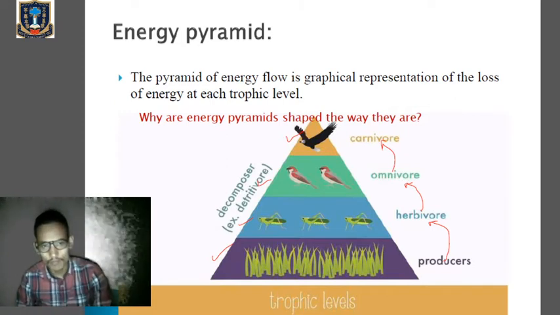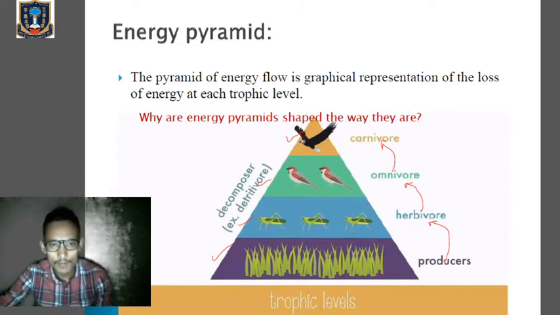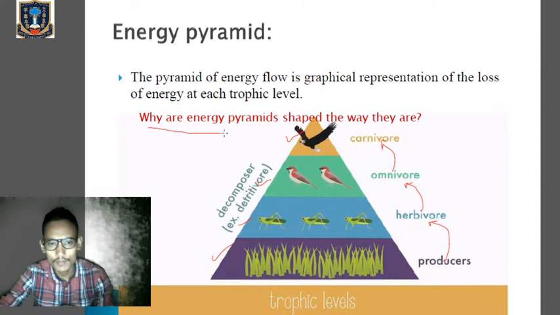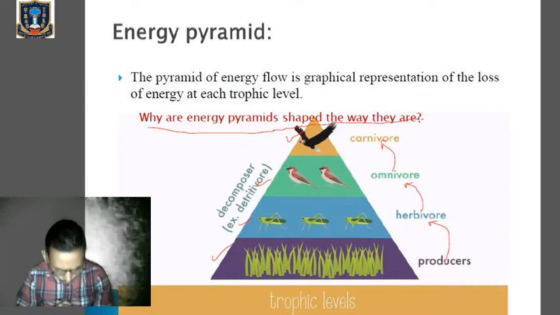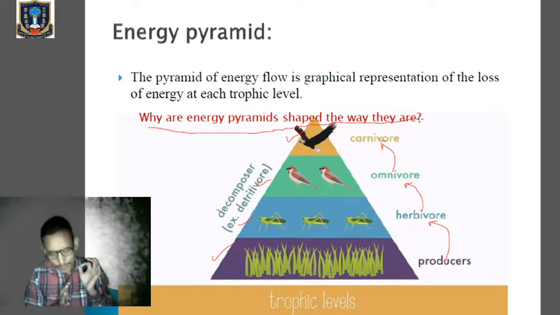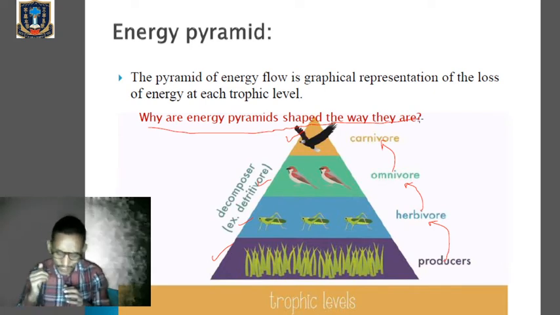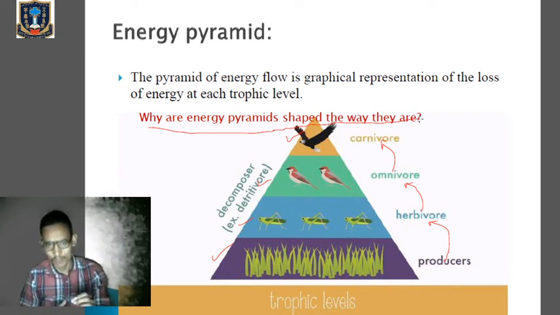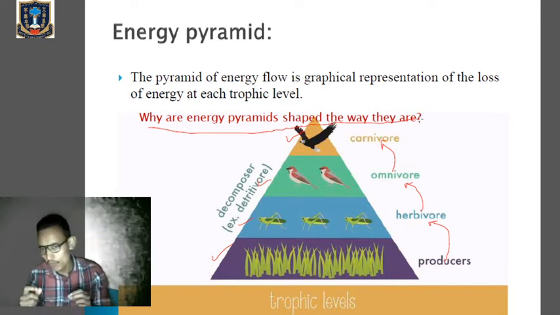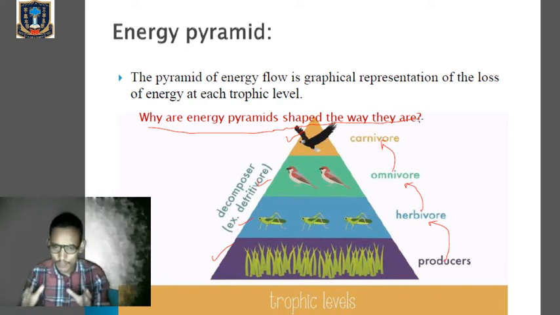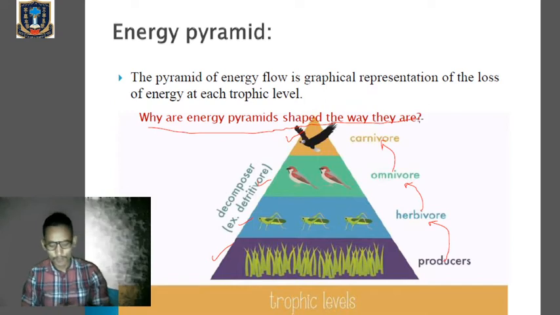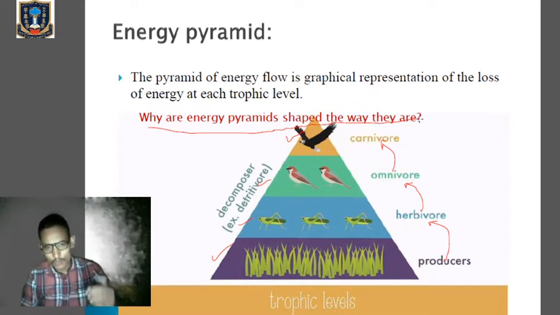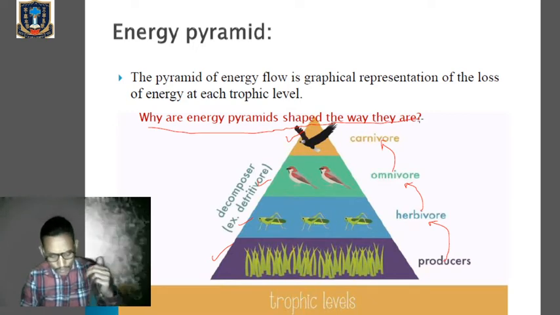Now the question comes, why are energy pyramids shaped the way they are? These are the most important questions. Generally, an energy pyramid shape shows how much useful energy enters each trophic level. Chemical energy is stored in the form of food by the plant through the process of photosynthesis. And this energy will decrease when it is transferred from one level to another level.